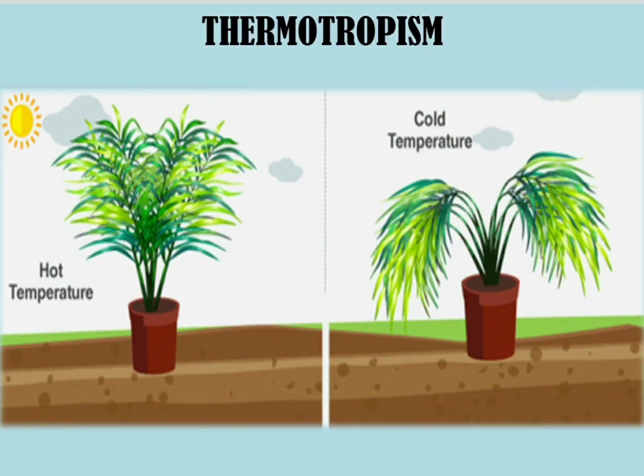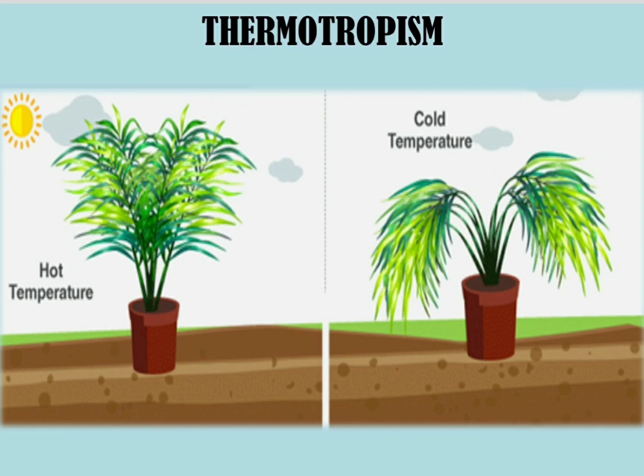The last type of movement that we are going to discuss today is called thermotropism. Now what do you understand by thermo? Thermo means heat. We have already gone through the summer season, and now we are entering the cold season, the winter season. So you must have seen that some plants which grow very nicely in the hot season might show a different type of growth in the cold season. They might not grow too much, they might not give too many leaves, they might start wilting, or they might go into a complete dormancy state during the winter season.